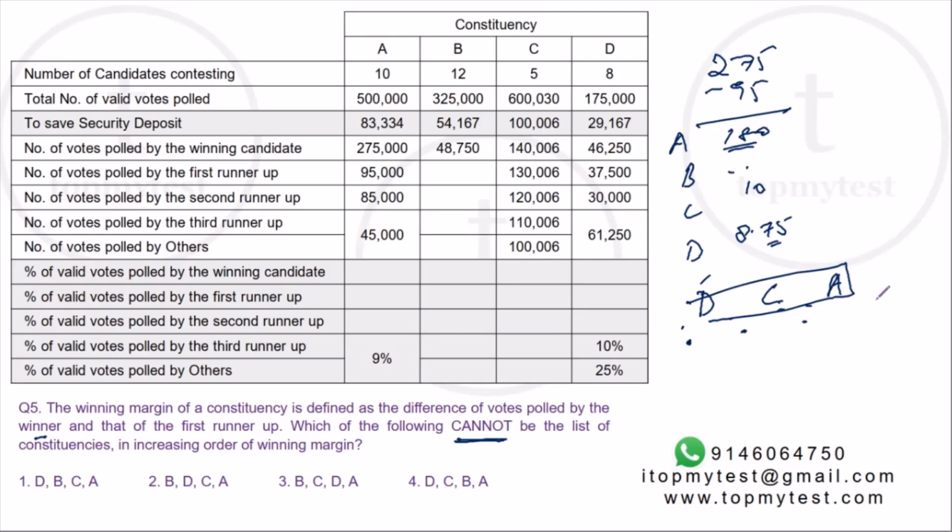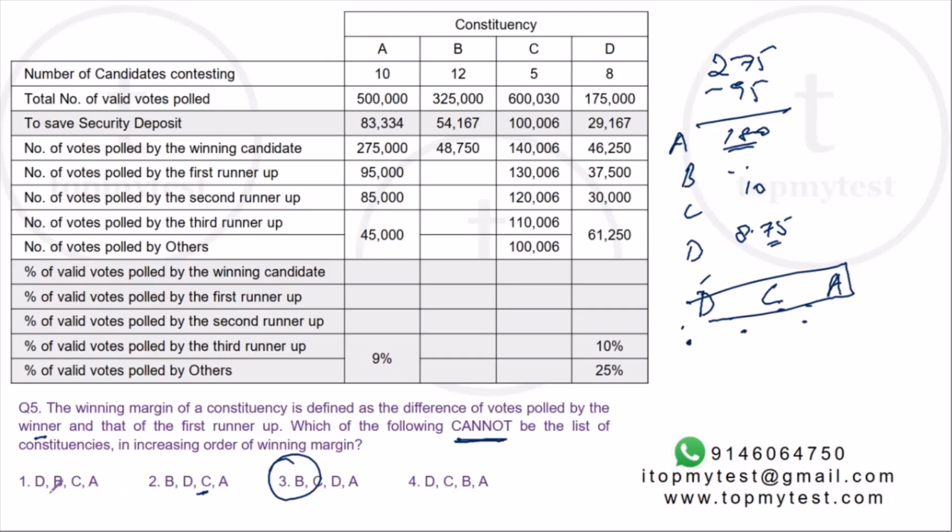We can check if it is more than this. It is not going to be possible because there is not enough votes, right? So B can come anywhere here, right? So any case where this is not followed should be eliminated. So here, option 3 is the incorrect choice because C cannot be lesser than D. This is the increasing order. So C cannot be lesser than D. C always has to be more than D.